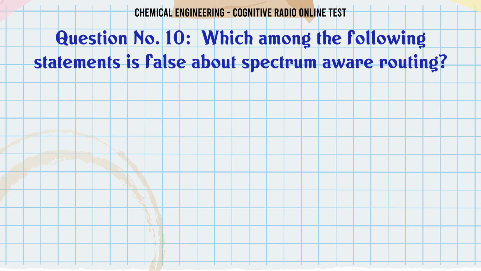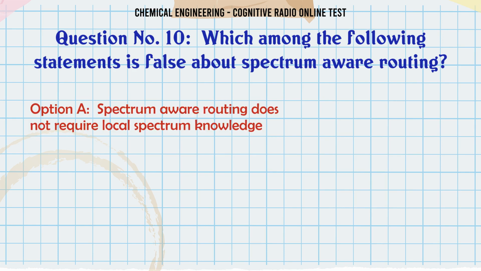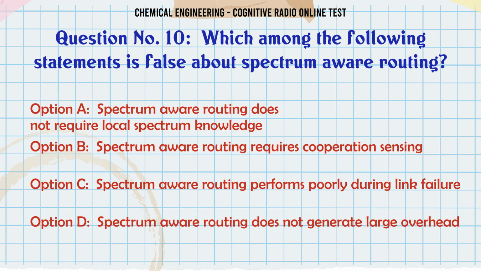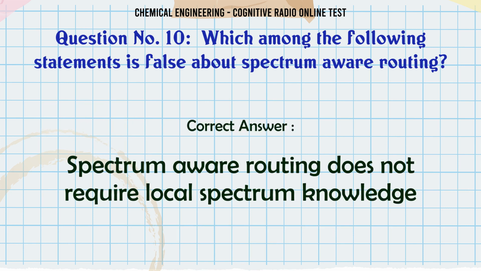Which among the following statements is false about spectrum-aware routing? A. Spectrum-aware routing does not require local spectrum knowledge. B. Spectrum-aware routing requires cooperation sensing. C. Spectrum-aware routing performs poorly during link failure. D. Spectrum-aware routing does not generate large overhead. The correct answer is spectrum-aware routing does not require local spectrum knowledge.